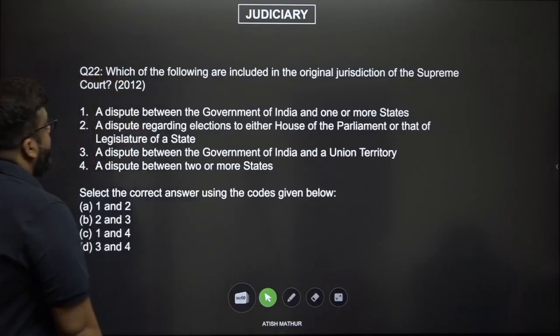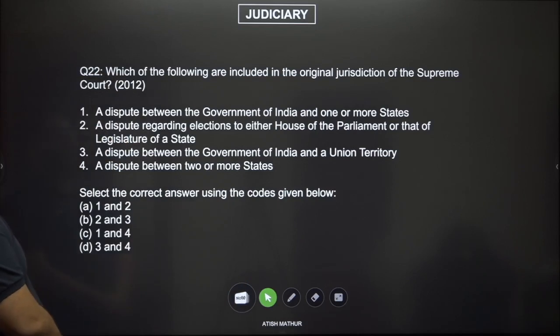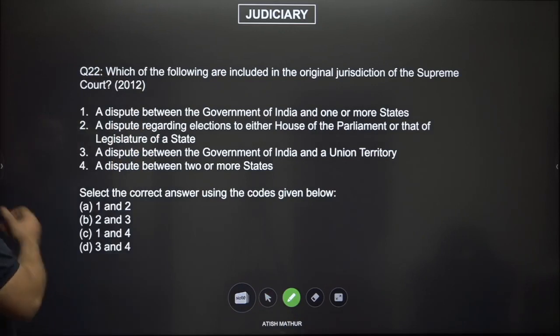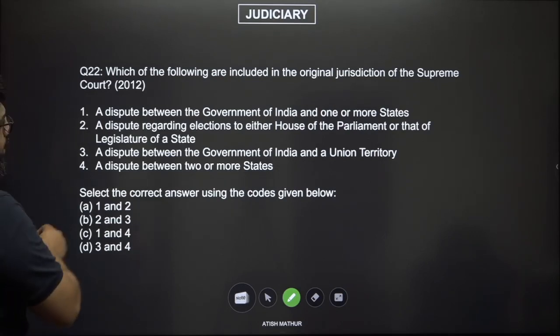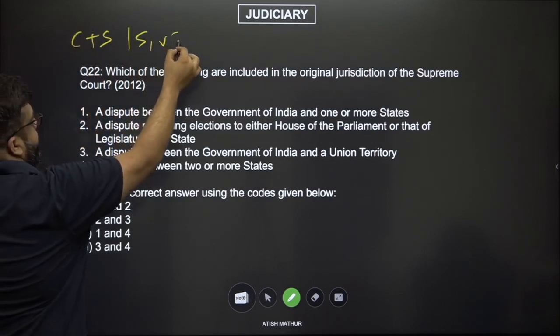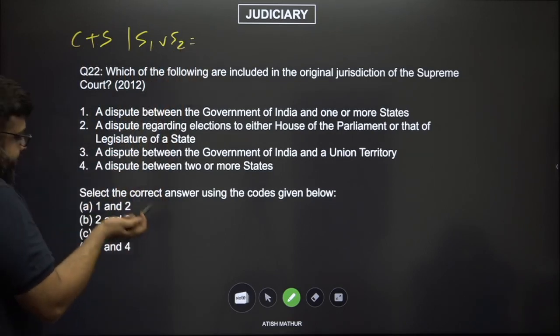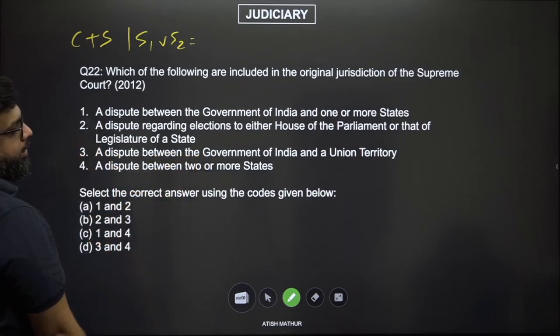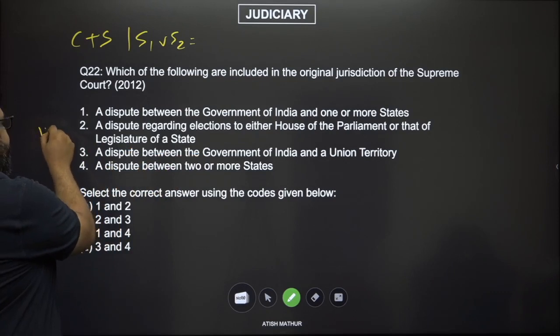Next. Which of the following are included in the original jurisdiction of the Supreme Court? A dispute between Government of India and one or more states, a dispute regarding elections to either house of the Parliament or that of the legislature, a dispute between the Government of India and a union territory, and a dispute between two or more states. Now, this is a dead easy question. So, a dispute between the center and the states or between two or more states is original jurisdiction. Let us see what we can eliminate. 1 and 2, 2 and 3, 1 and 4, 3 and 4. A dispute regarding elections to either house is an election petition and can only be filed in the High Court.